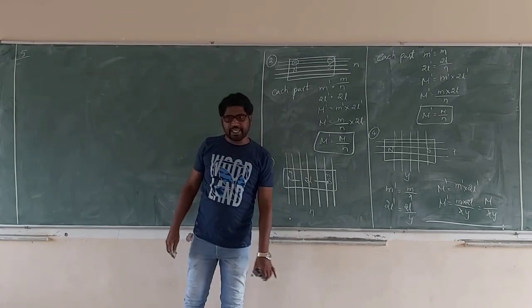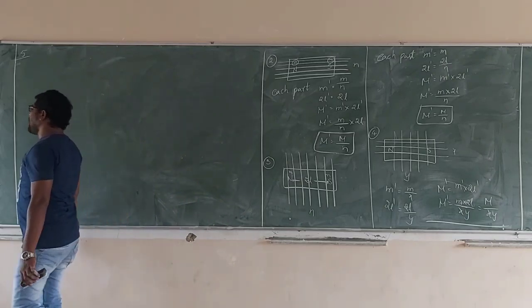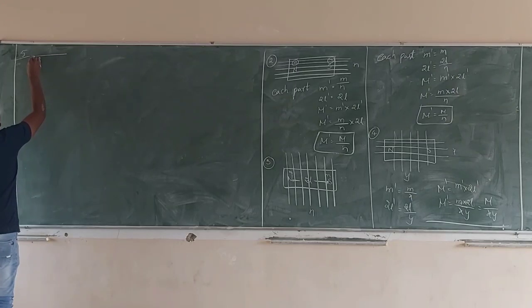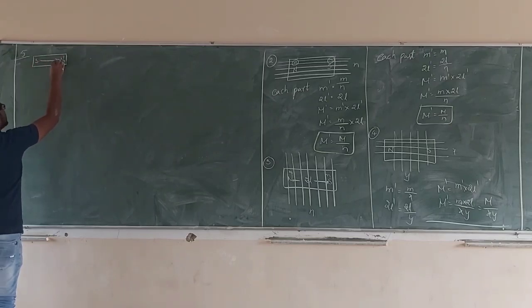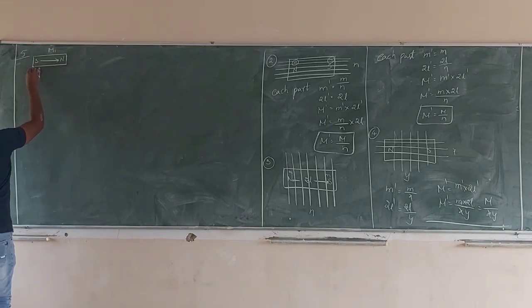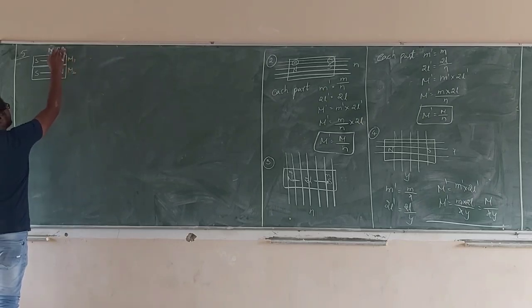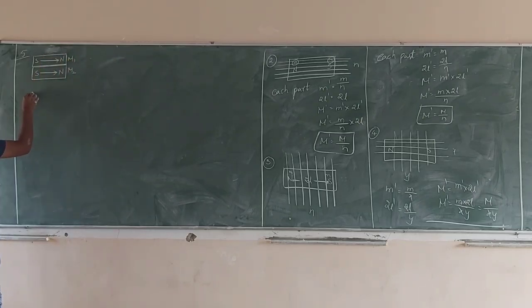Application number 5. See carefully. Suppose I take two bar magnets. Suppose this is the first bar magnet with south pole, north pole like that. This is magnetic moment m1. This is another magnet of south pole, north pole, direction is like that. This is magnetic moment m2. This is m1. What is the net magnetic moment?